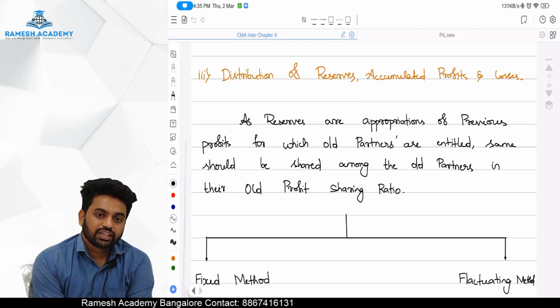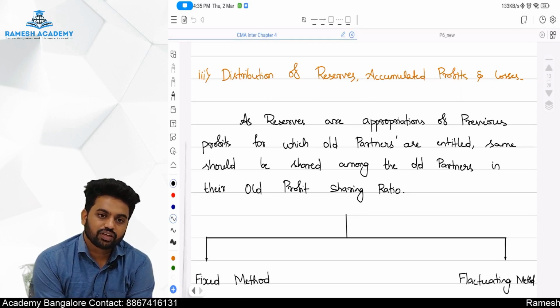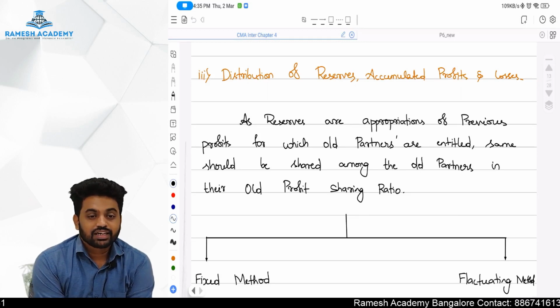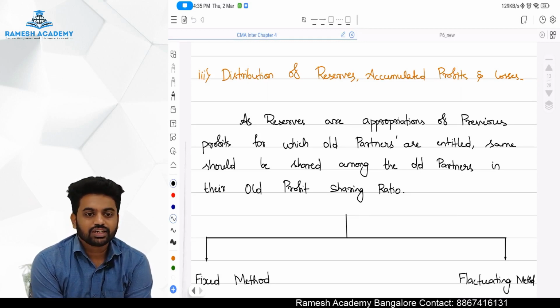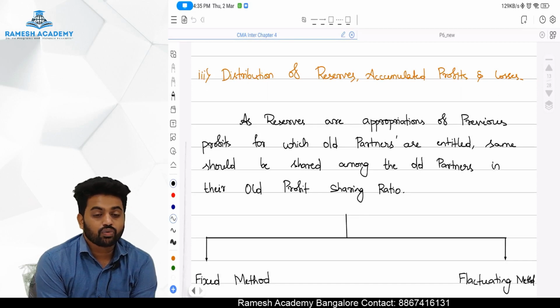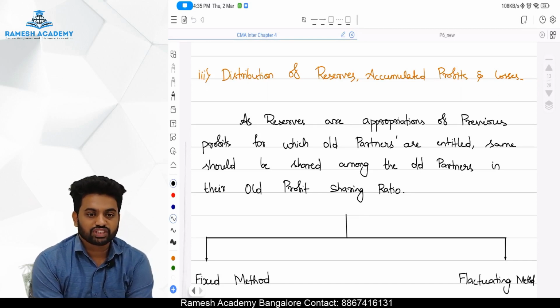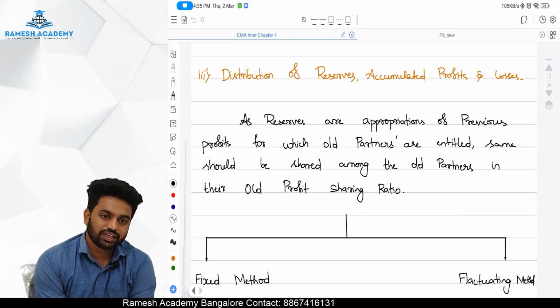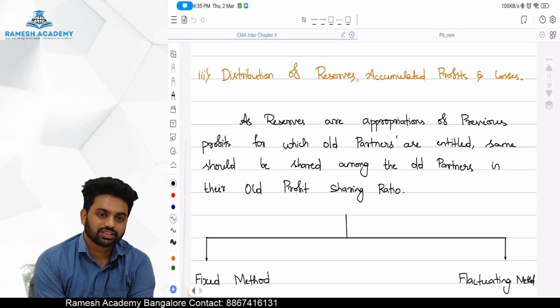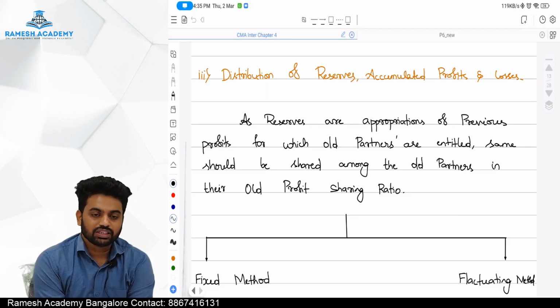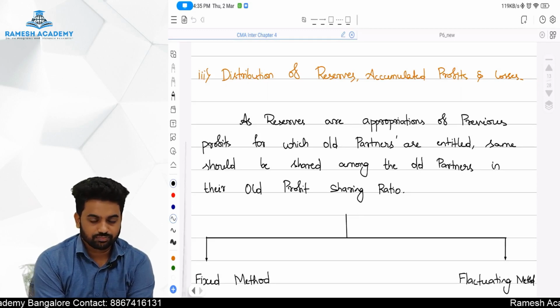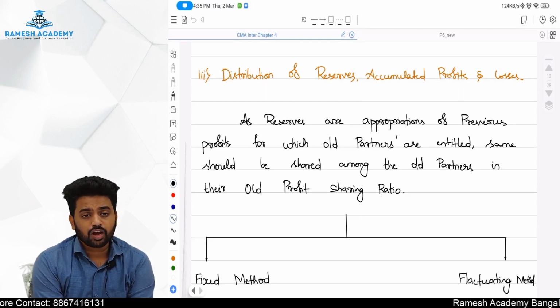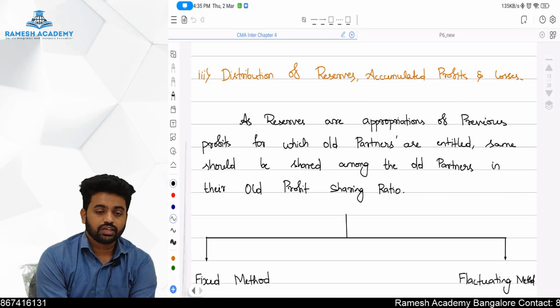Now, whether the new partner is entitled for that? Never, only old partners. So at the time of admission, what we will do is, we are going to give credit completely to our existing partners. In case it's a loss, accumulated loss, then we are going to debit it to our old partners' capital account in their old profit sharing ratio, because that is their profit only. They haven't taken it out of the business, that's it. So when a new partner comes, if we don't do this, he is also entitled for that, whereas he didn't block his profit only.